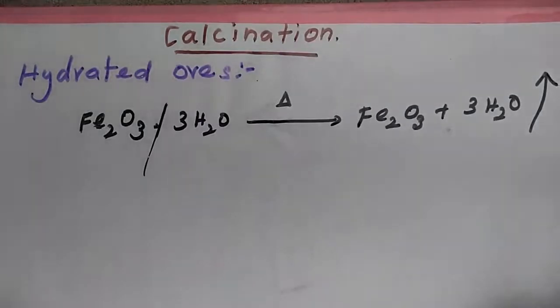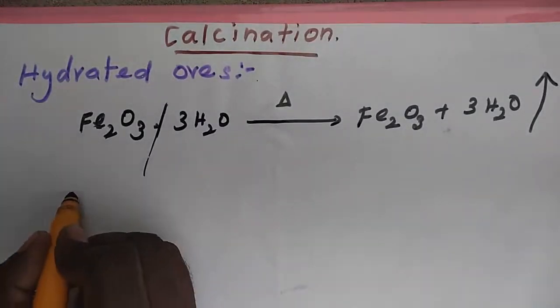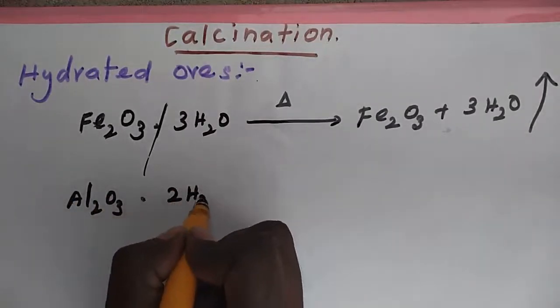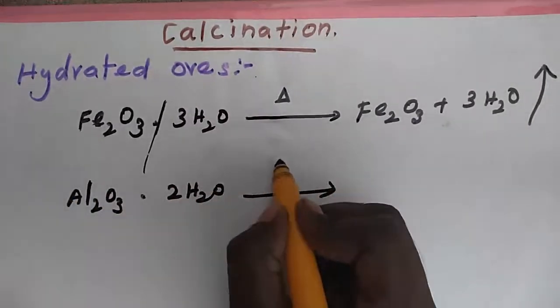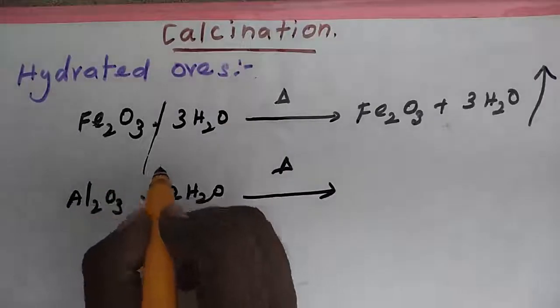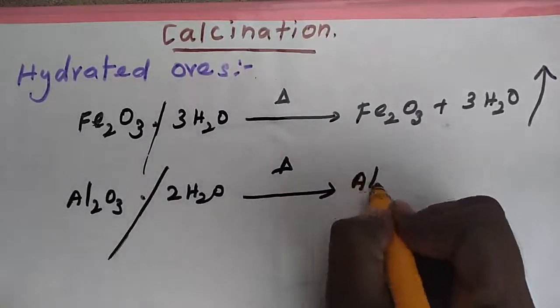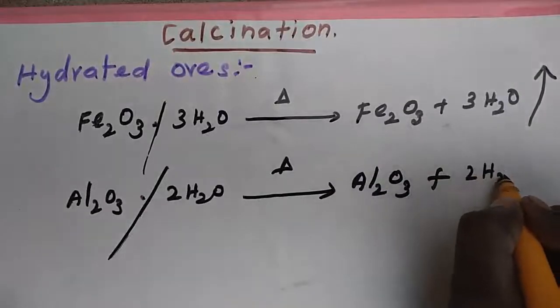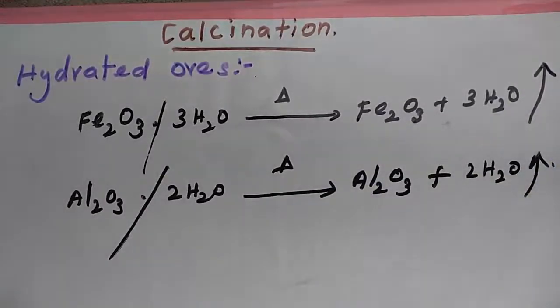Another example, Al2O3·2H2O. A very, very simple heating process gives Al2O3 plus 2H2O as vapor. That's all. It's very simple.